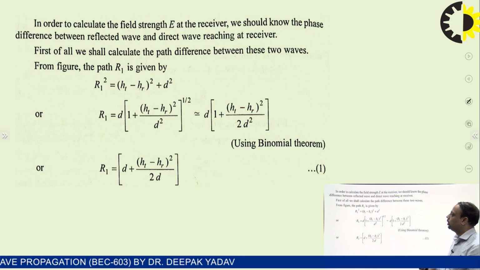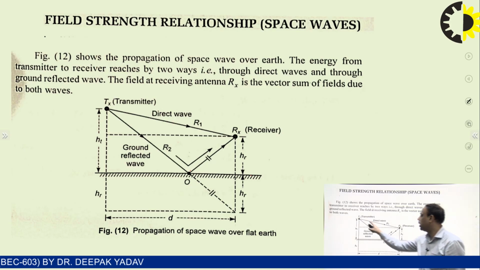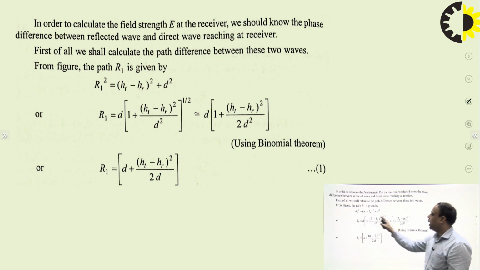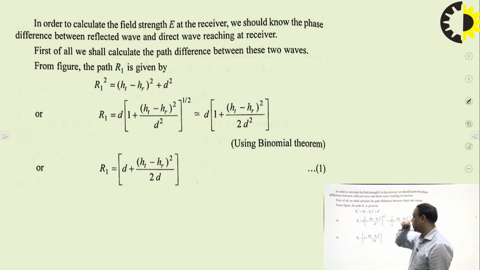So now again we can consider this larger triangle, that is R1 square. We are going to consider this triangle. This R1 square is nothing but this is HT minus HR, and this is D. Then R1 square is equal to D square plus HT minus HR whole square. Then we take the square root. R1 is equal to D times of this value.